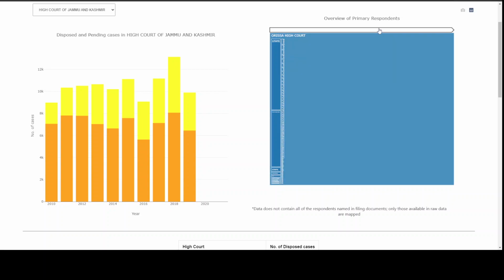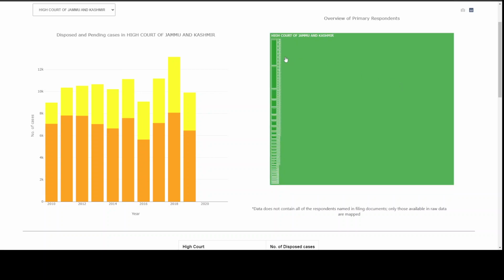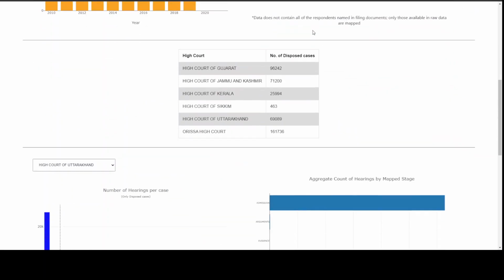utilities. If you want to go back out from Orissa, you can do that. There we go. Look at another state. With Jammu and Kashmir, you can very clearly see different state departments that are coming in, and get a sense as to which government departments and representatives are actually being named in the PILs, the habeas corpus cases, the writ cases that are being filed across the High Court.